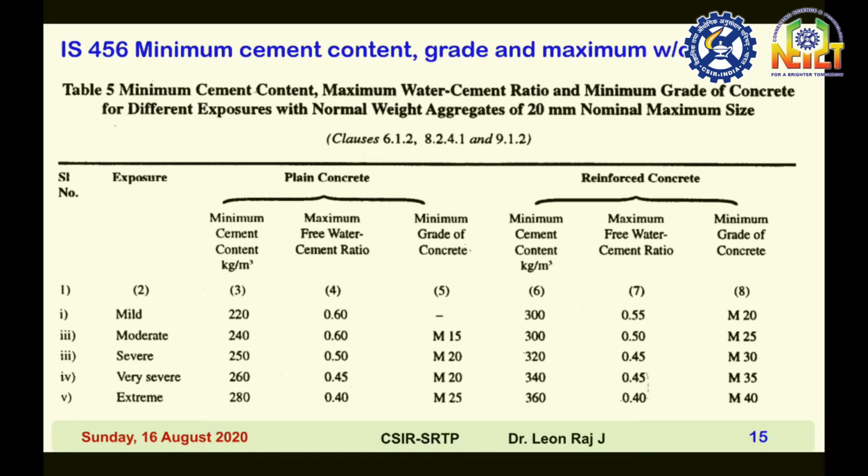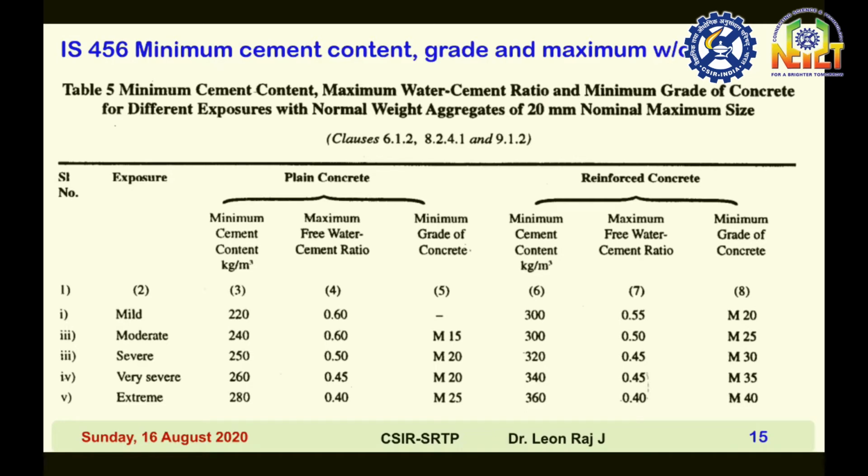At the same time, Jorhat, Assam belongs to severe condition, so the minimum grade of concrete you have to select is M30, and the minimum cement content is 320 kg per meter cube. Maximum water cement ratio is 0.45.